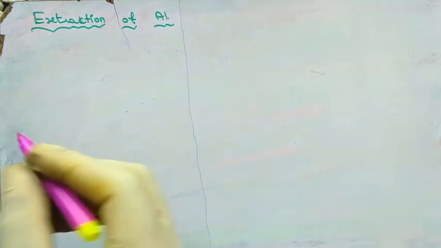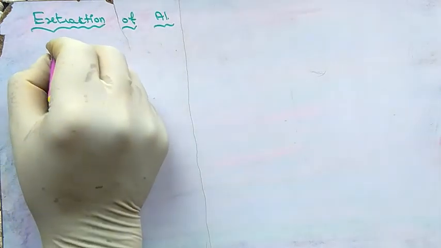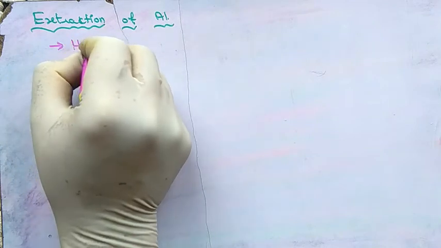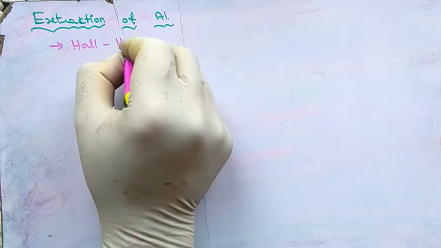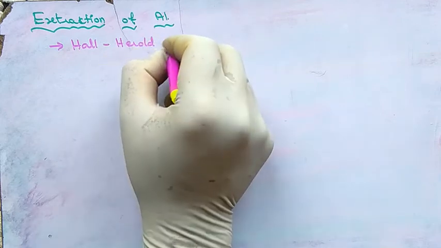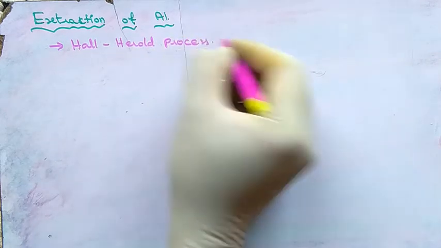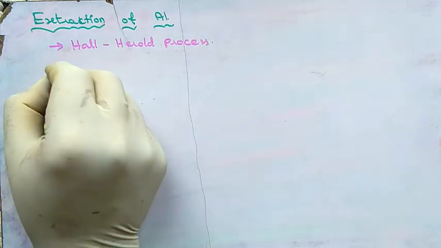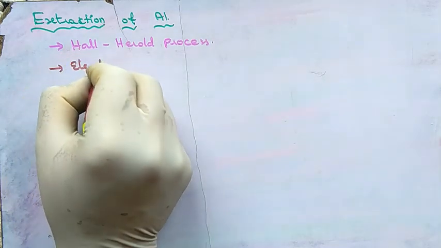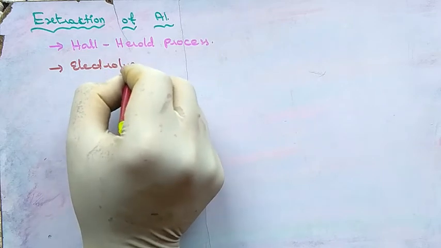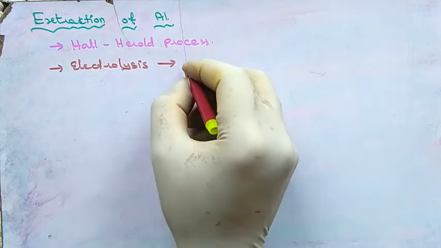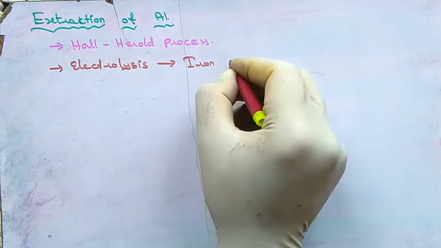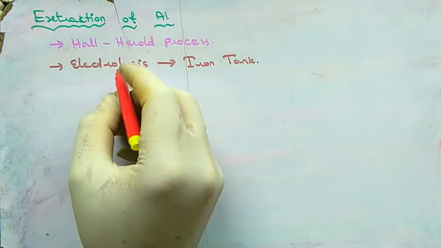So next we are going to see electrochemical extraction of aluminium, also called the Hall-Héroult process. In this method, electrolysis is carried out in an iron tank.